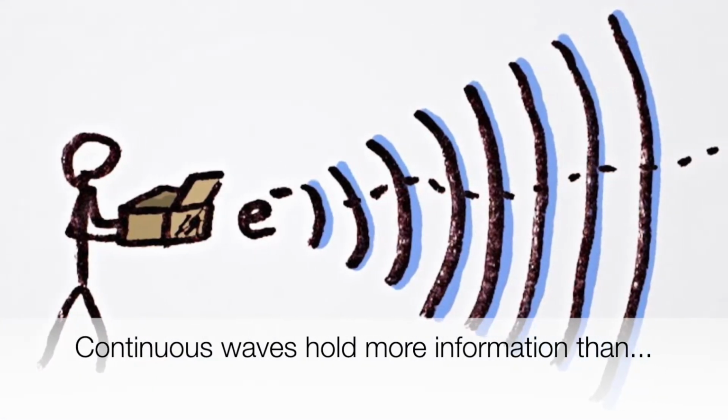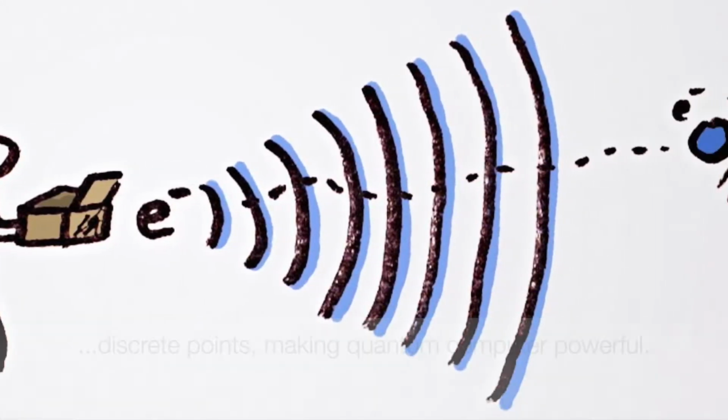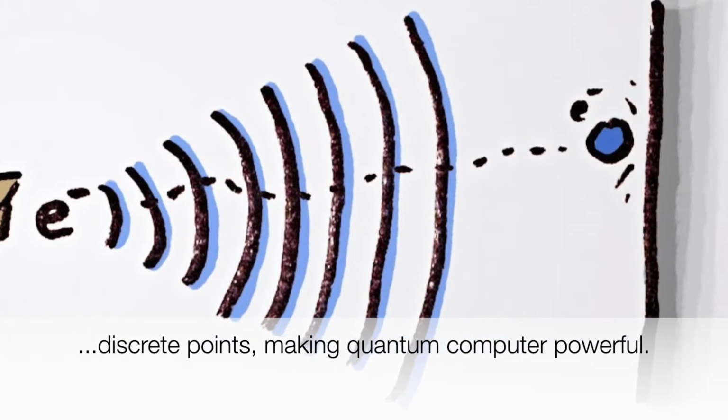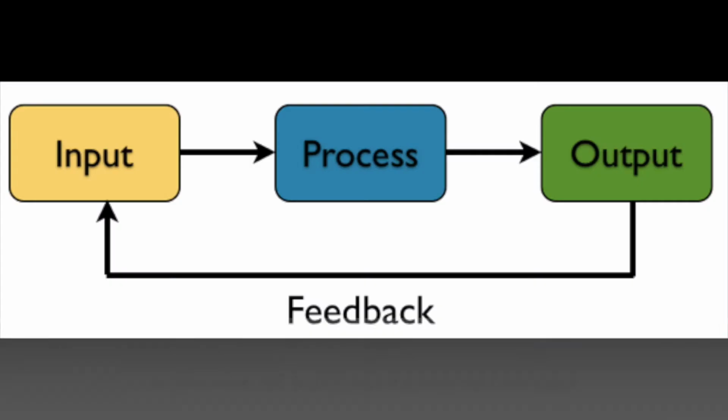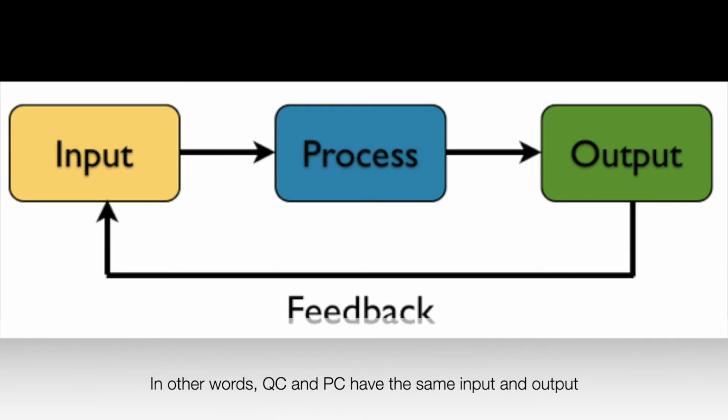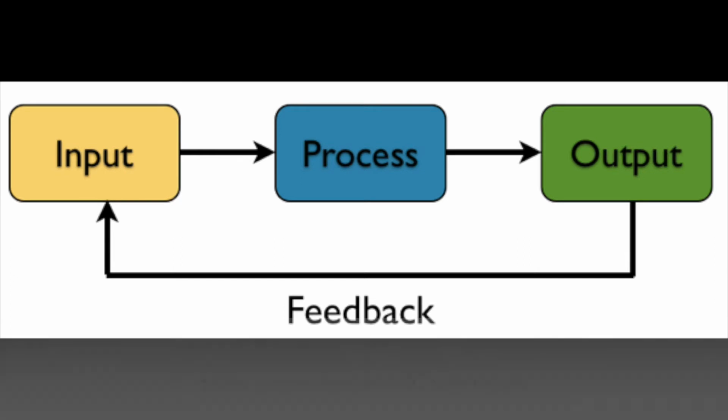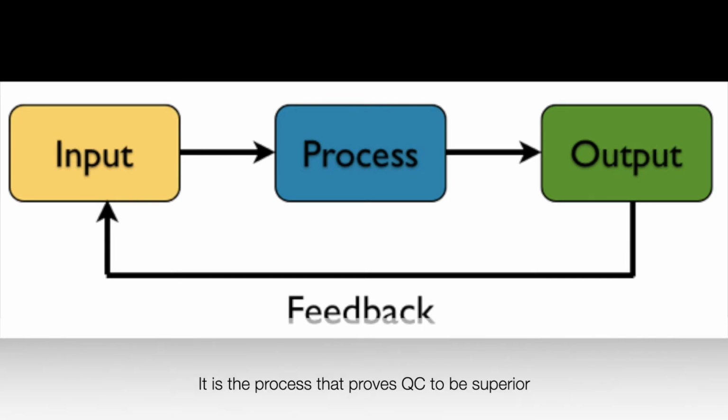Continuous waves hold more information than discrete points, making quantum computers powerful. In other words, quantum and classical computers have the same input and output. It is the process that proves quantum computers to be superior.